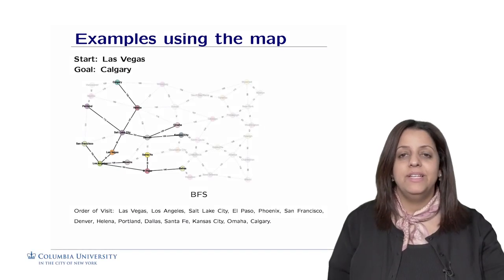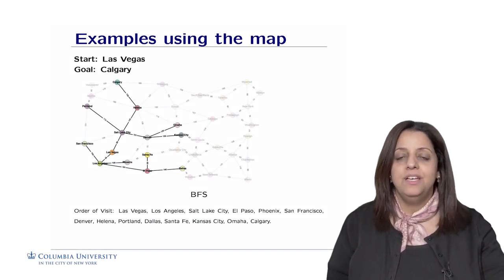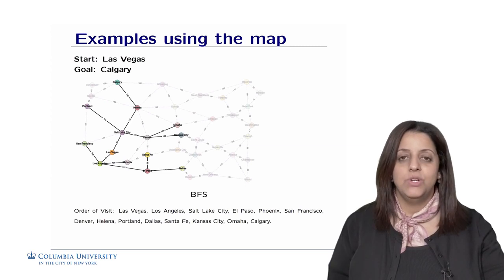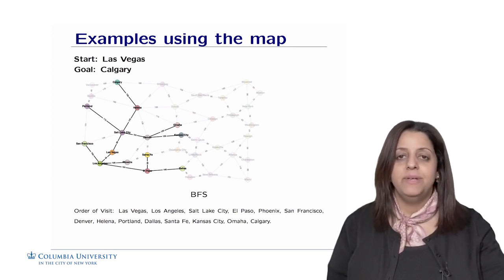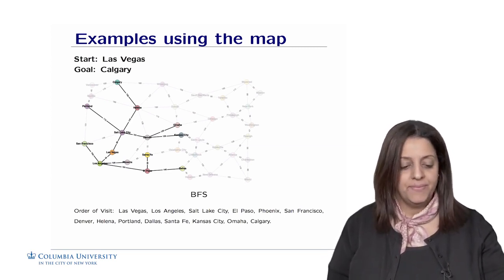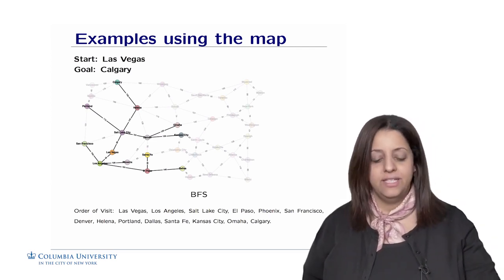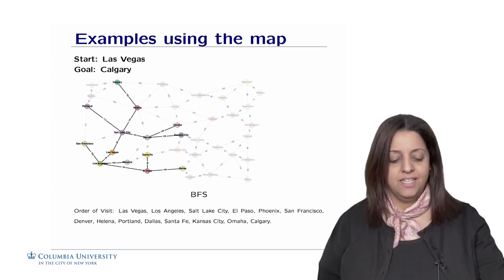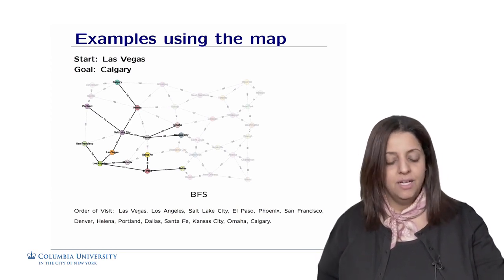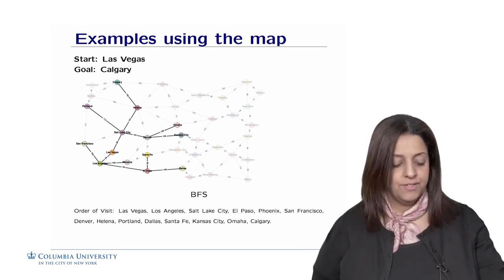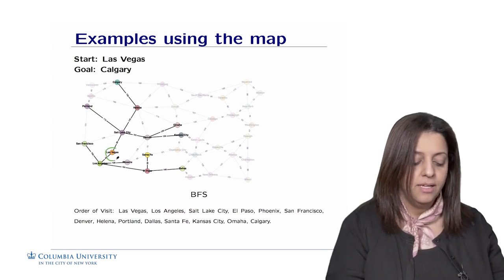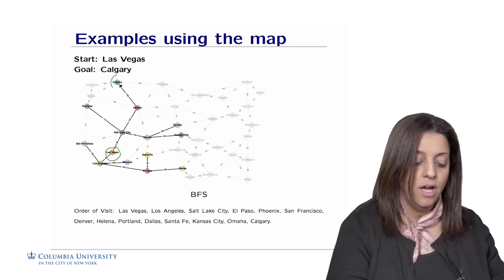All right, so I hope this small example illustrated how DFS, BFS, and UCS work and how the fringe is maintained as a queue or as a stack. Now let's take a last example using the map in which I'm going to illustrate BFS, DFS, and UCS one more time. So suppose we have this graph and we do a graph search going from the start of Las Vegas to the city of Calgary.